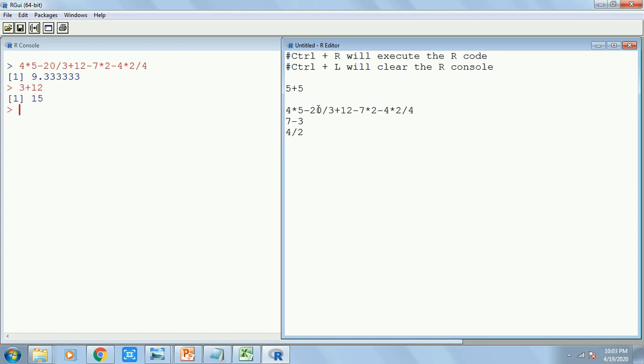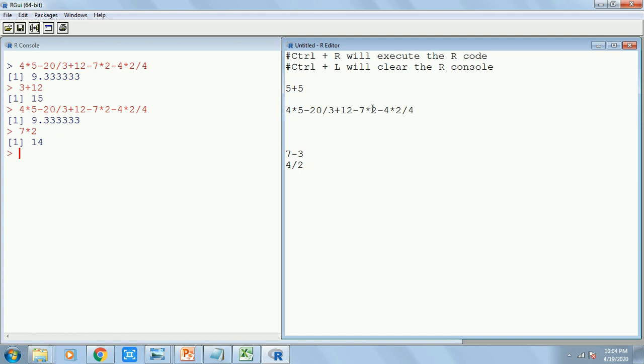So if you click anywhere in the line without selecting, that means R is going to execute the entire line. And if you select a portion of it, then you are prioritizing it. If I select 7 into 2, R is going to prioritize 7 into 2 and I will get the result as 14. Alright, so there are two ways of executing the code, either by selecting or without selecting, in which case R is going to execute the entire line.